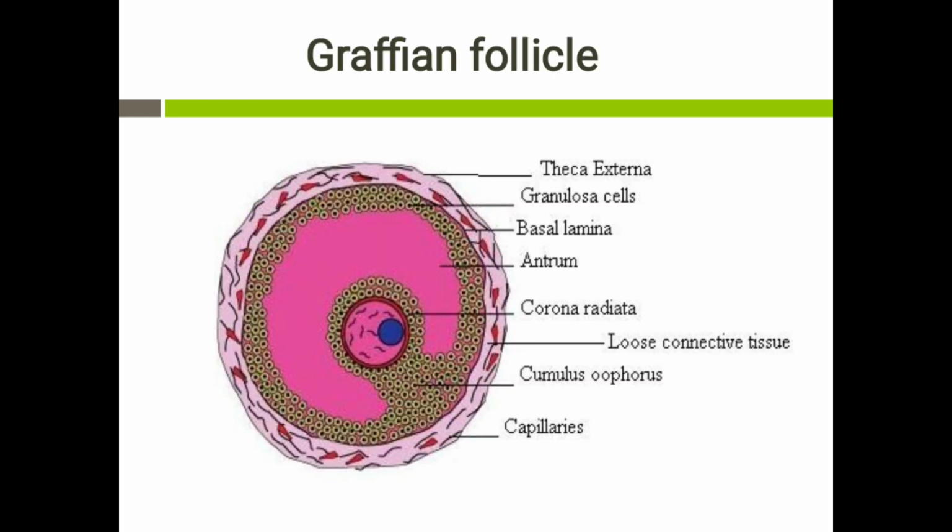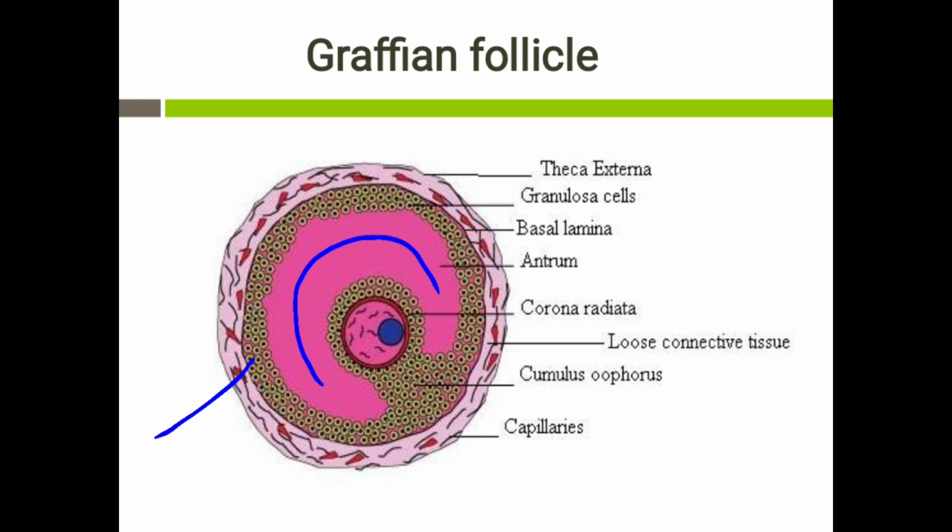So this is the picture of the Graafian follicle where we can see the oocyte which is present in the center of the follicle. This is the granulosa cell layer. The space between the oocyte and the granulosa cell layer is called the antrum, and this space is filled with fluid.